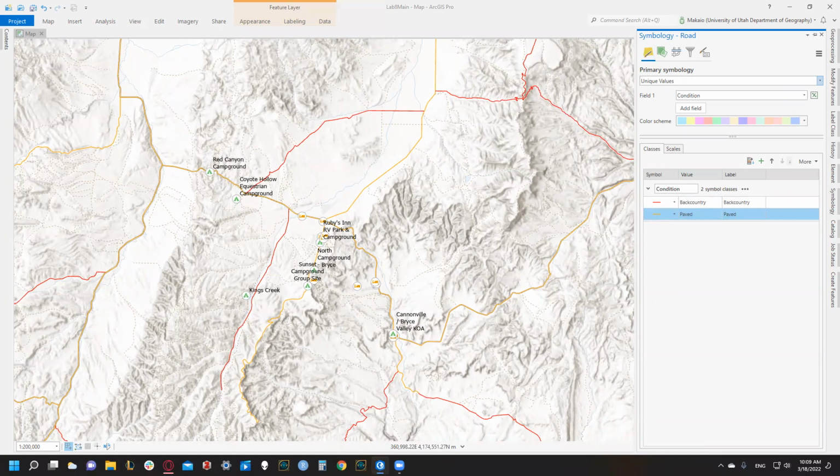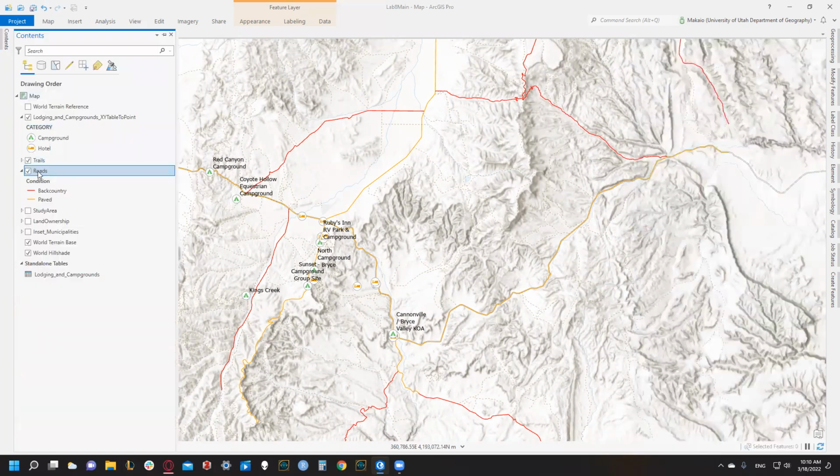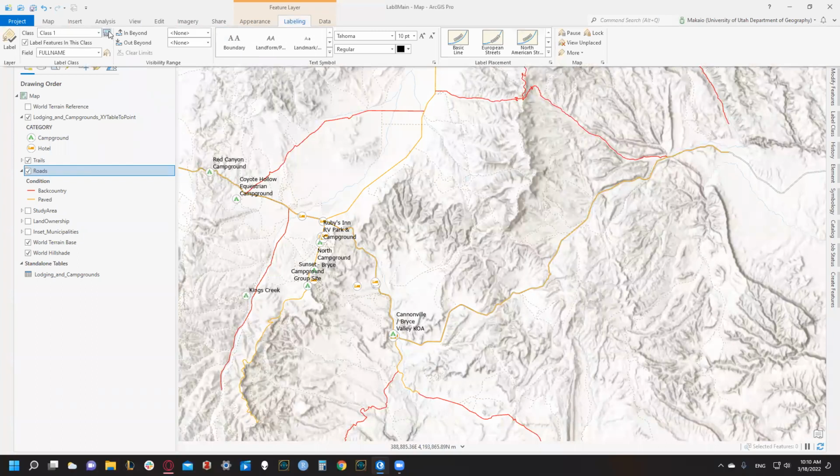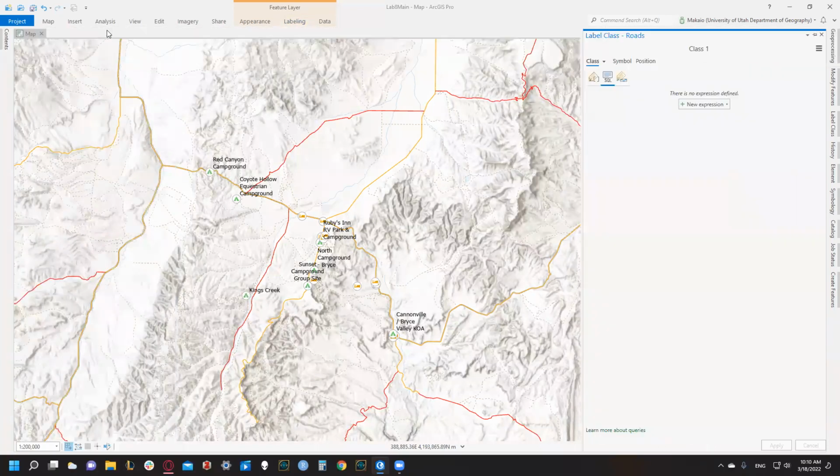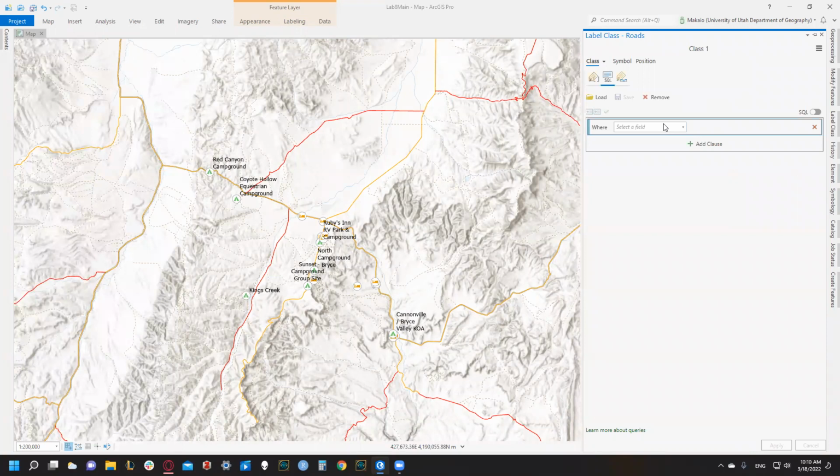4B. 4B wants us to label only Highway 12 and Main Park Road based on using the full name field, using an SQL query for those two features. Okay, so we're gonna go back to our contents. We have roads selected, and we're gonna go back to labeling. We're gonna go to the SQL query, and we're gonna make a new expression.